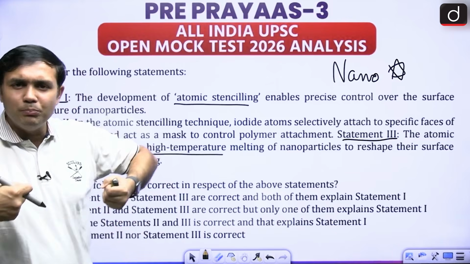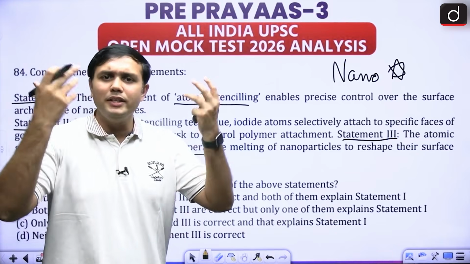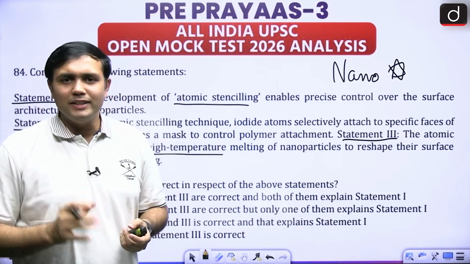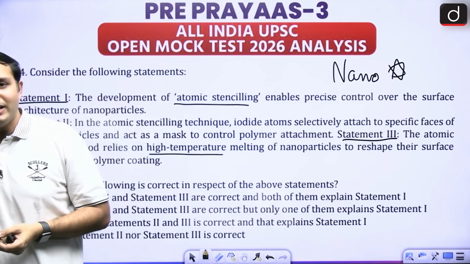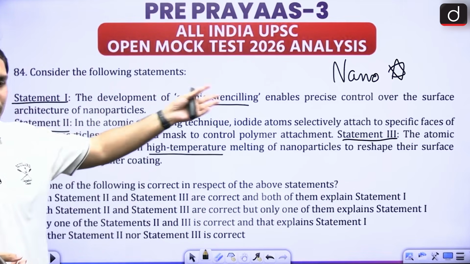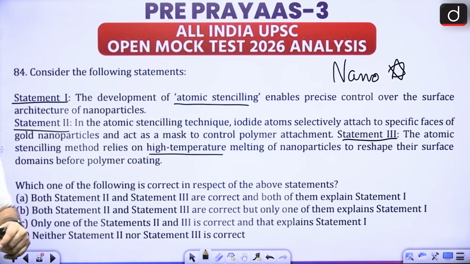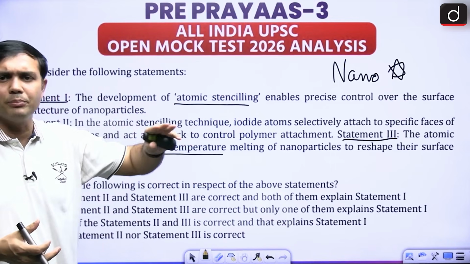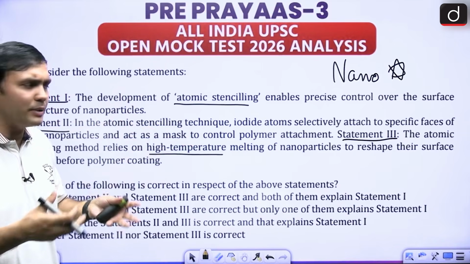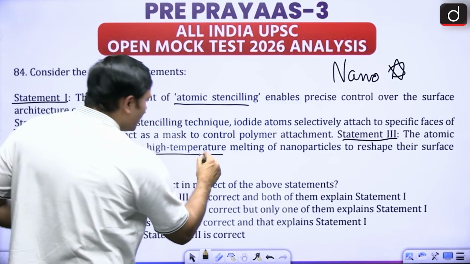High temperature is a very brute method, as in you have just melted them, right? That is not considered a very elegant method when we are looking at nanoparticles. Generally speaking, it is at milder temperatures. We are not using high temperatures. So this will be a question mark, right?